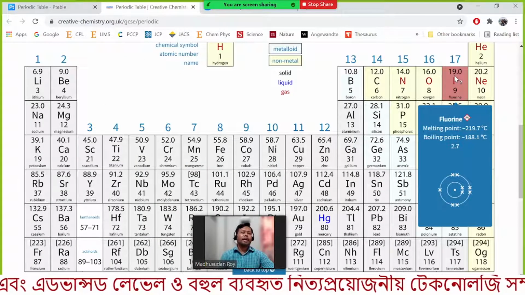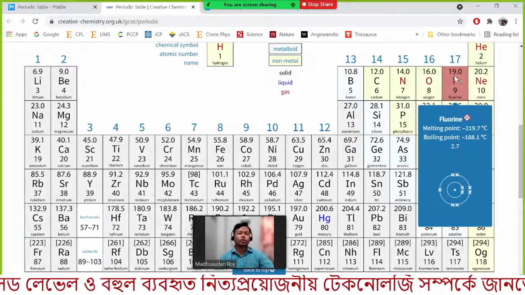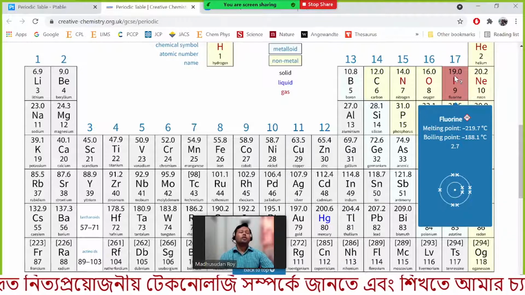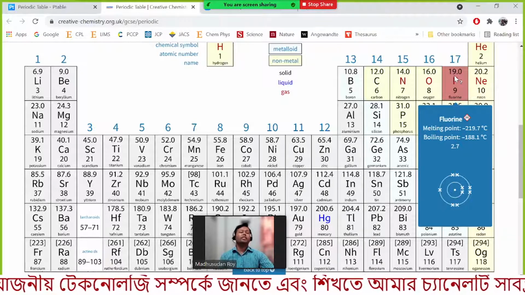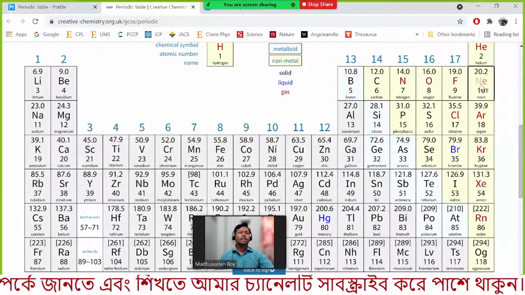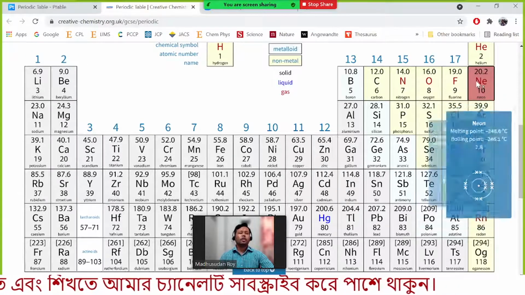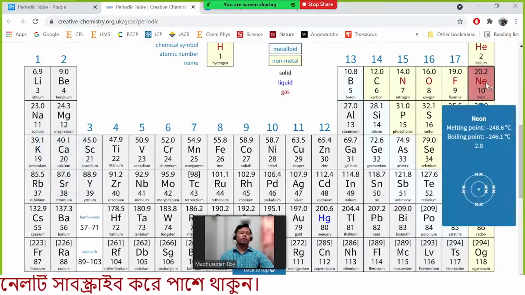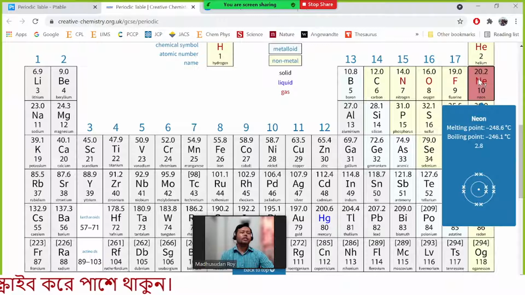This element has the electronic configuration 2, 7. That means the outermost shell has one electron less compared to this one, because this element has the most stable electronic configuration in this period, 2 and 8.